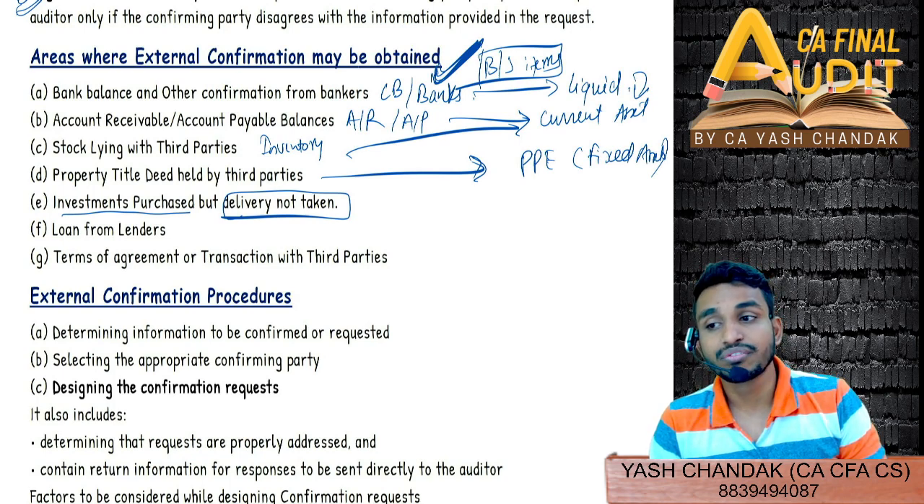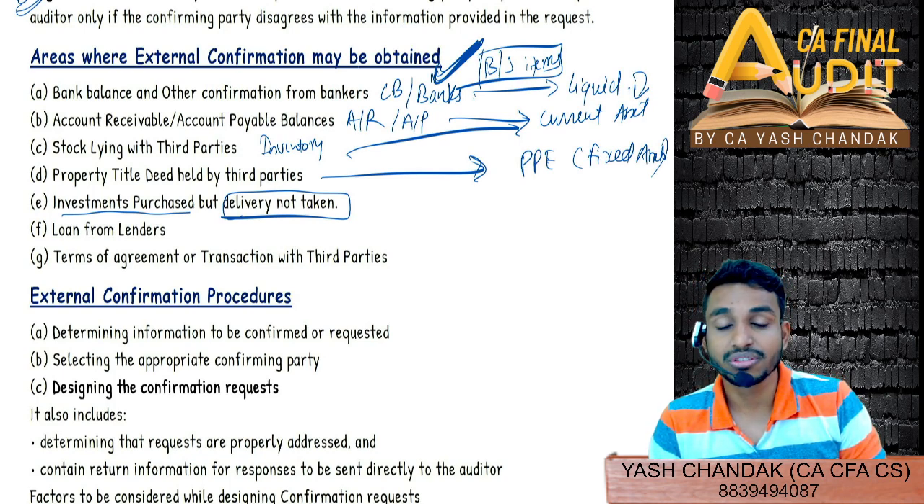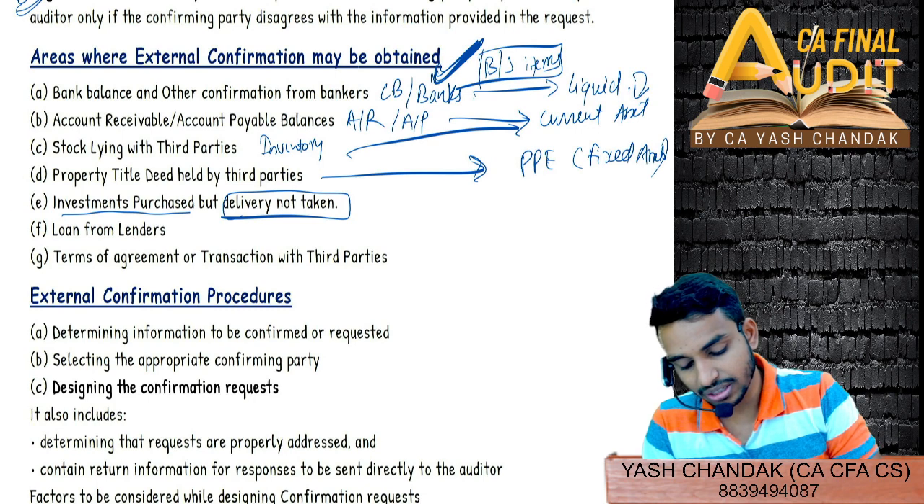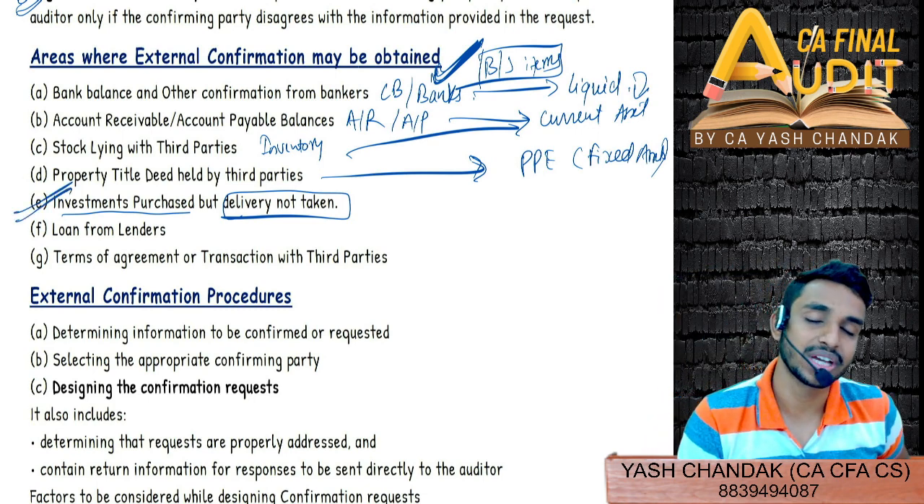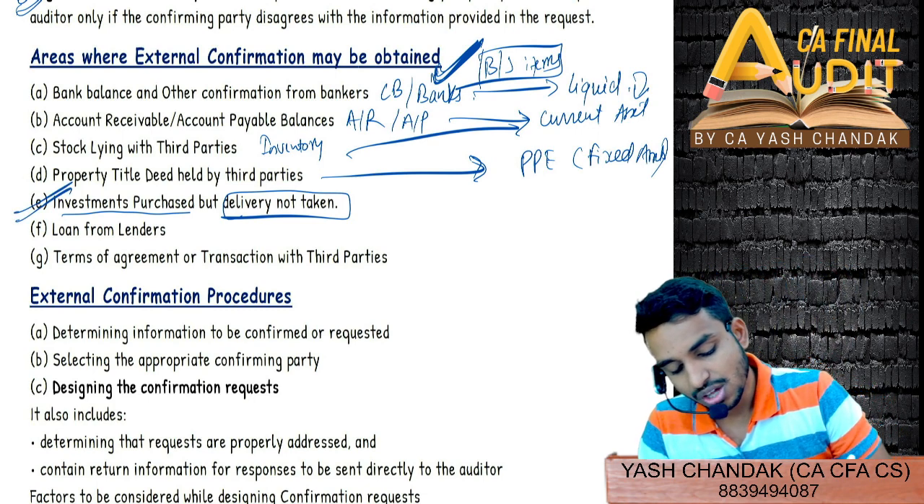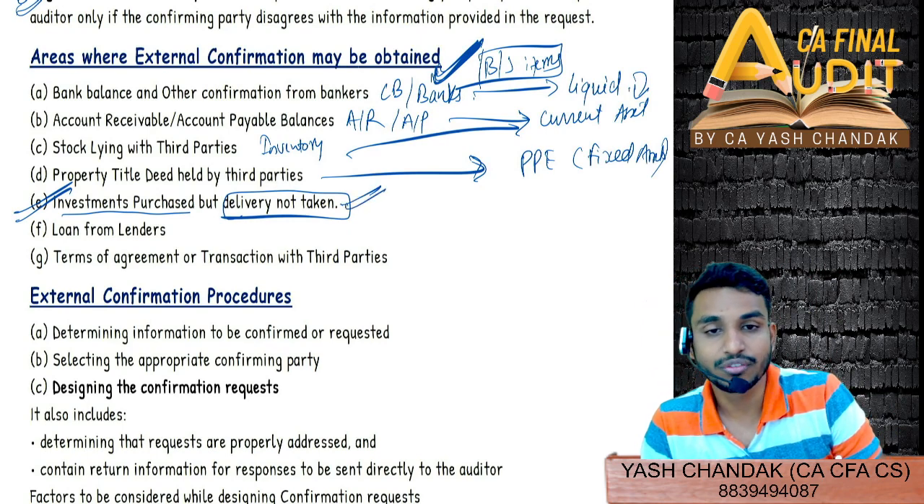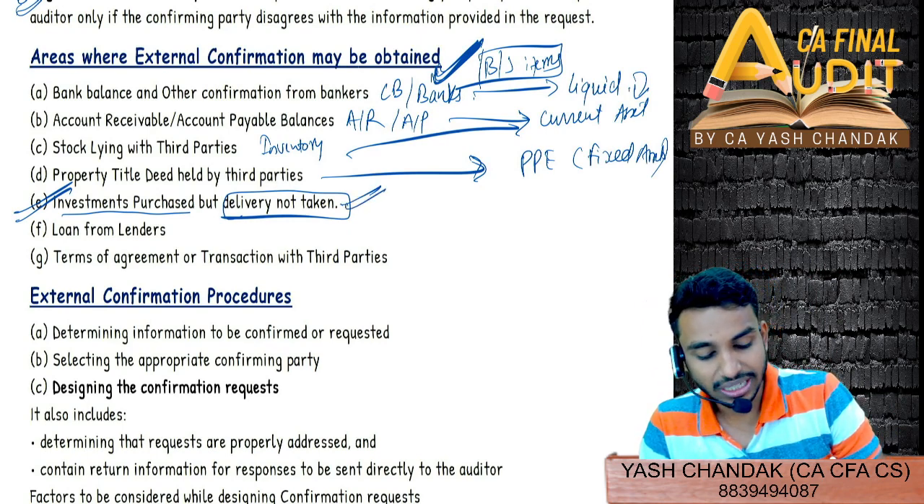So again you will have to confirm from the custodial organization. So here it could be NSDL, CDSL. You have to confirm from them, suppose you have taken the shares investment, whatever be the case, you have purchased the investment but delivery you have not taken. So this is again, investment is a long term asset, right?